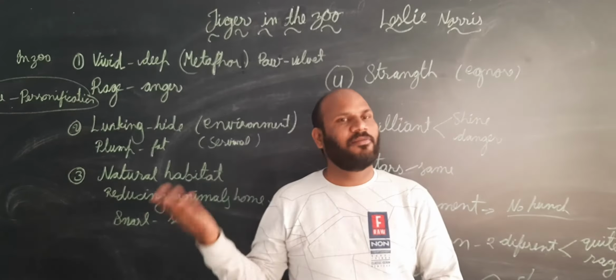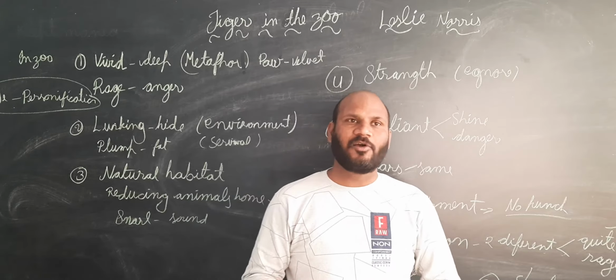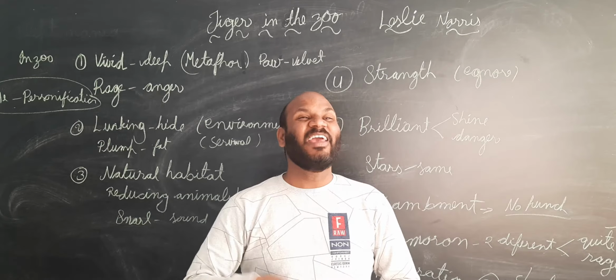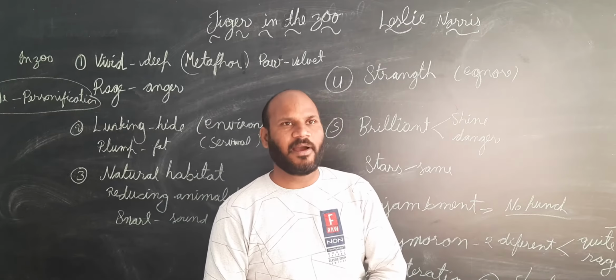One more thing I am telling you apart from the rhyming scheme. In all the first 3 stanzas, the poet is calling the tiger 'he', and we know it is a poetic device.